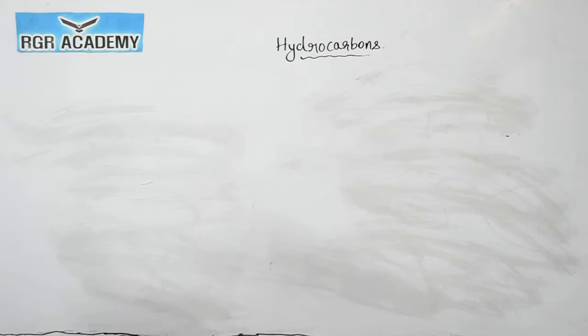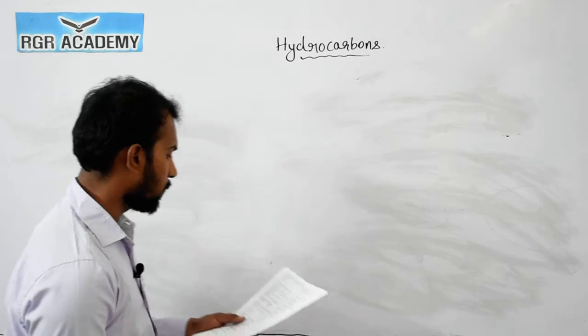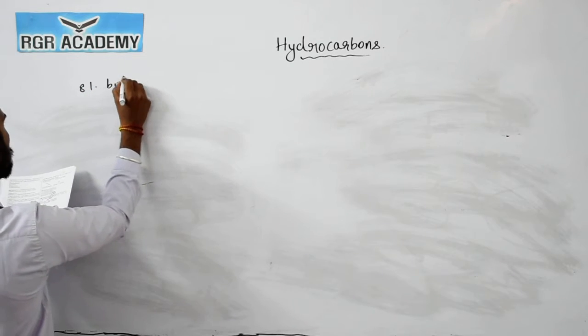So now see this question number 81. Conjugate double bond is present in... Okay, the question number 81 answer is butadiene.